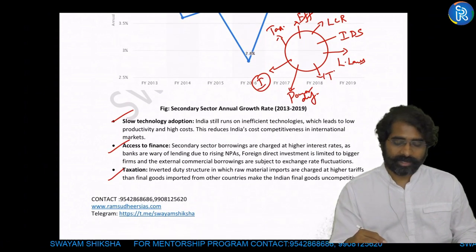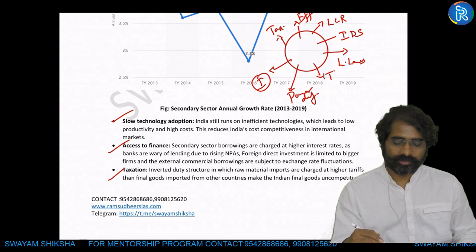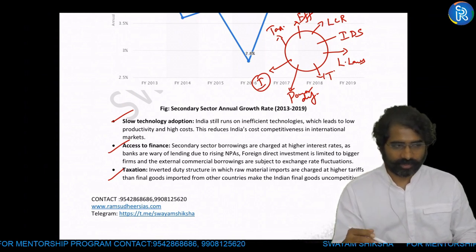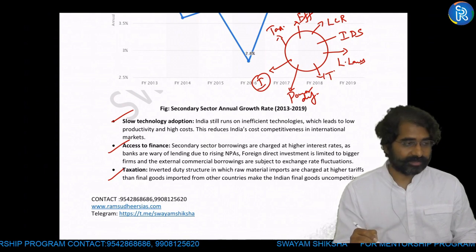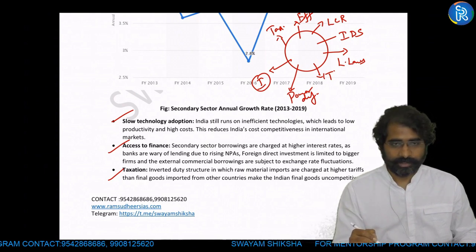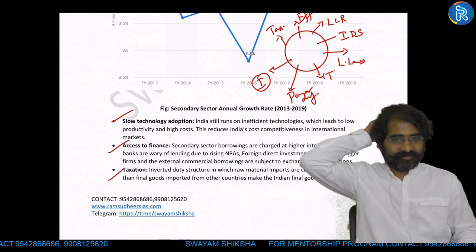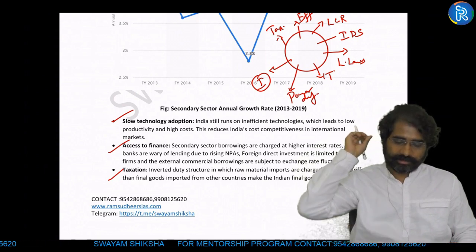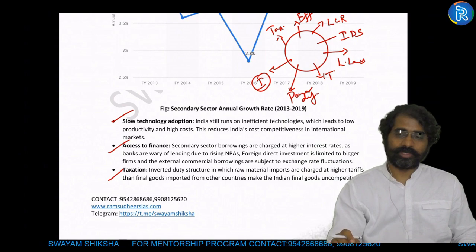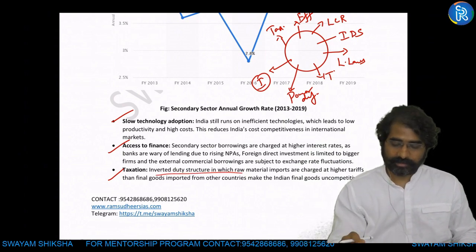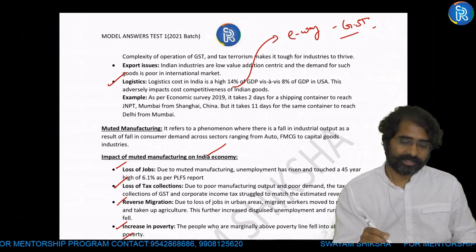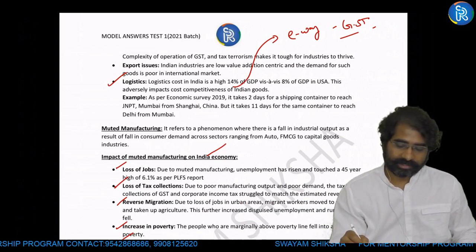adaptation, lack of access to finance, issues of taxation, like inverted duty structure, whatever it is. Manufacturing faces problems because of taxation also. So why is there a problem? Because of cascading effects with respect to improper tax laws, issues with respect to inverted duty structure, etc. And then you have issues of logistics, supply chain, etc. All this is one more problem.